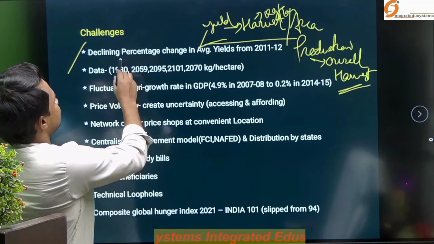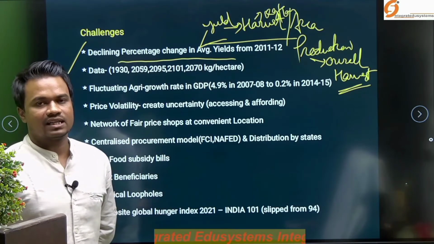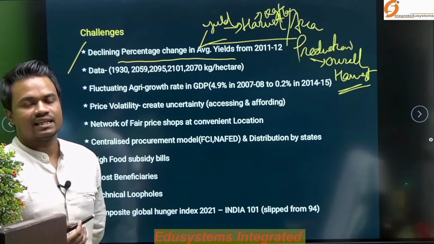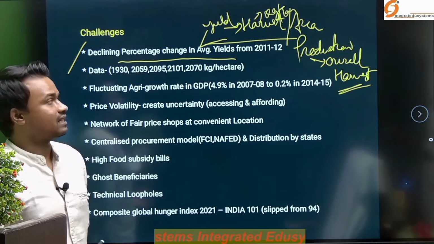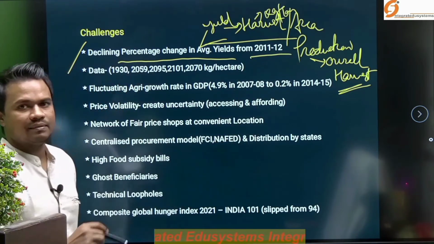So, declining percentage in the average yield means per hectare area in our country the harvesting is declining, that productivity factor is declining. So, this is one of the concerns, that can be seen from the year 2011-12.